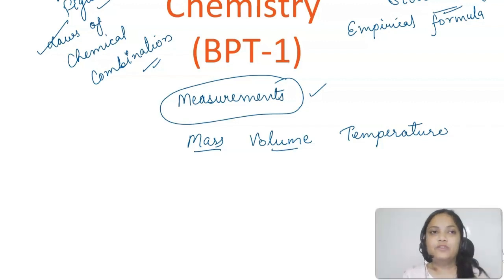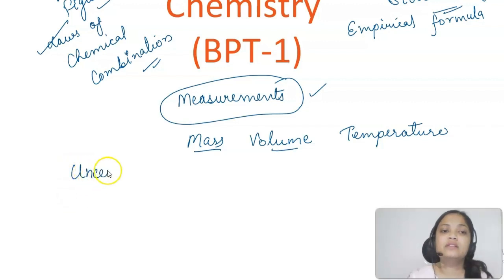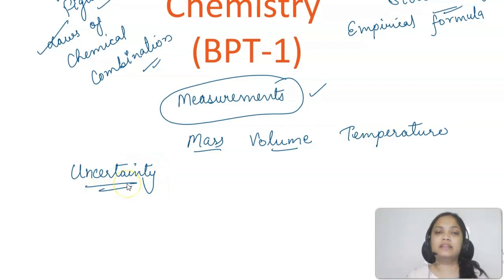Whenever we are talking about measurements, there exists some uncertainty in the measurements. So that uncertainty we are going to talk about. To understand what this uncertainty is, let's take an example. Let's say I am measuring the mass of any substance using a platform balance.